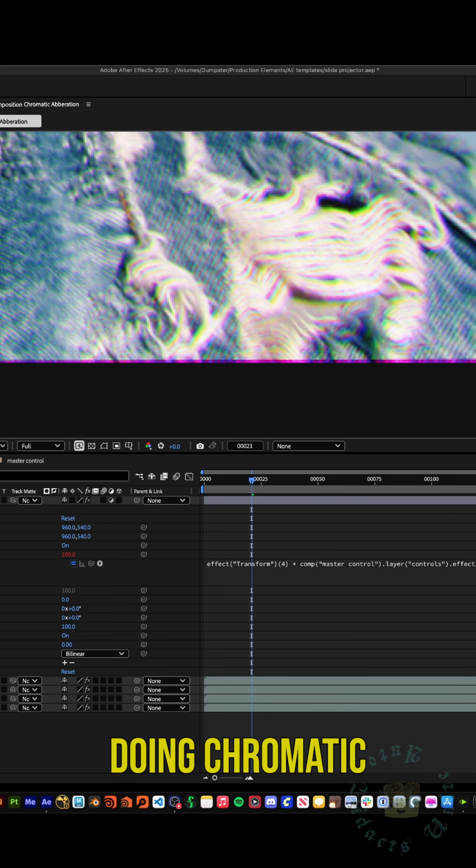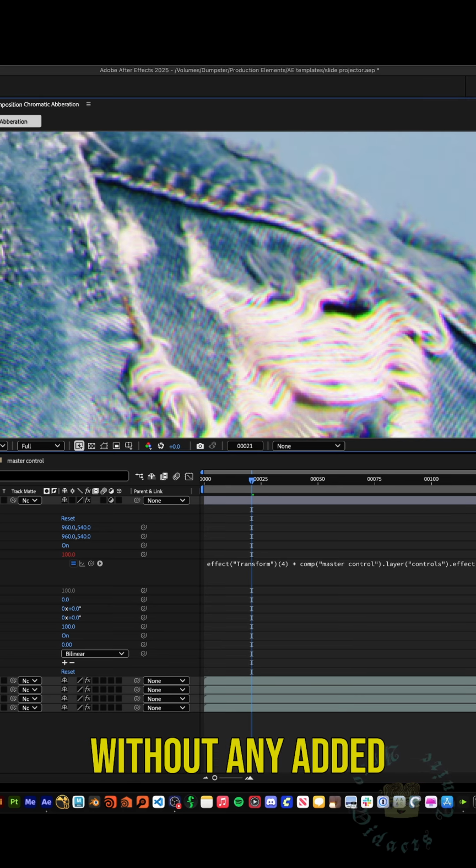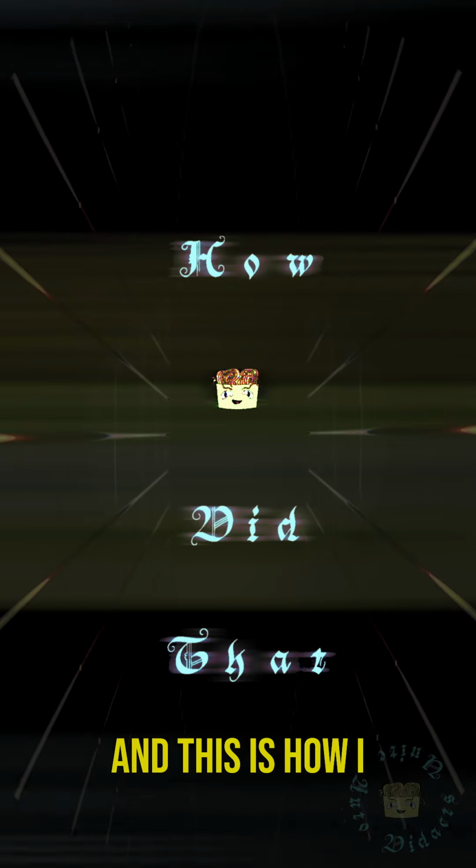This is the second method of doing chromatic aberration in After Effects without any added plugins. I'm Paul Myers, a self-taught VFX artist, and this is how I did that.